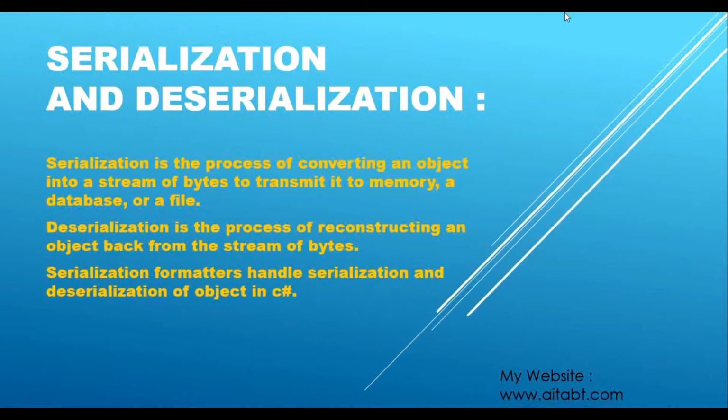If we go by definition, serialization is the process of converting an object into a stream of bytes to transmit it to a memory, a database, or a file. Deserialization is the reverse process of that: the process of reconstructing an object back from the stream of bytes. Third point, serialization formatters handle serialization and deserialization of objects in C#. To handle this, there are serialization formatters that we use in C#.